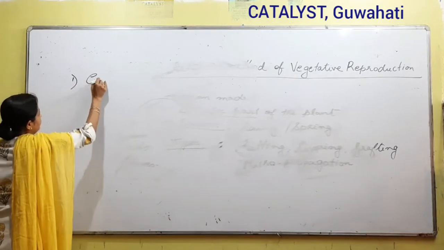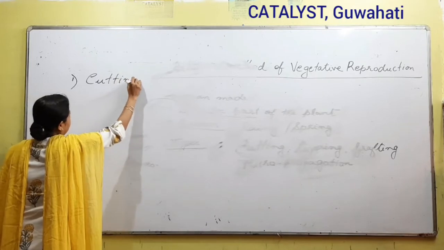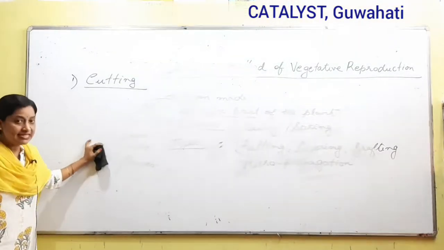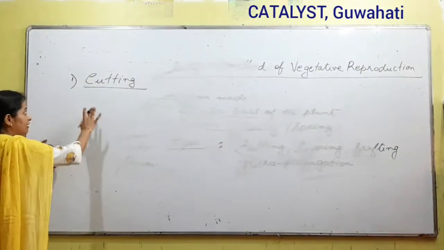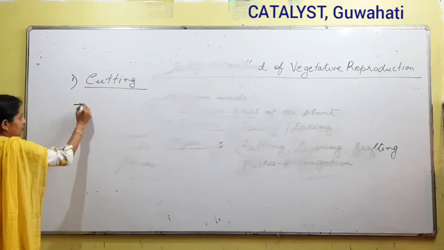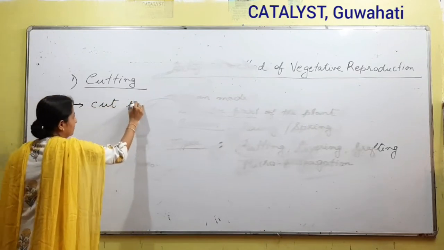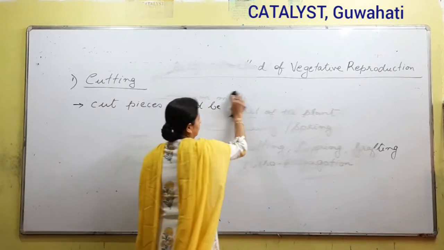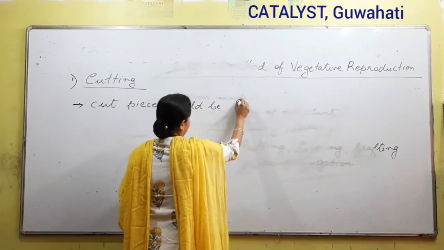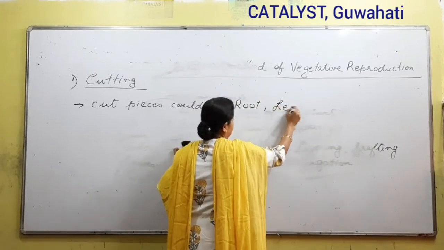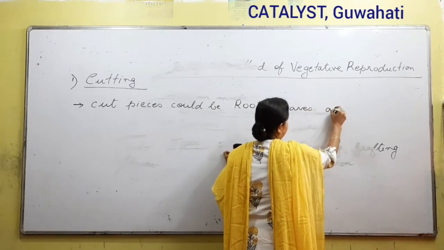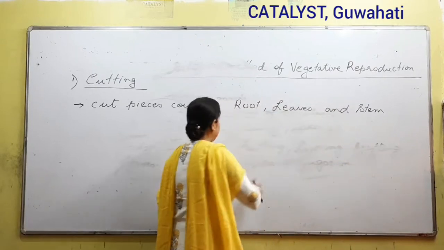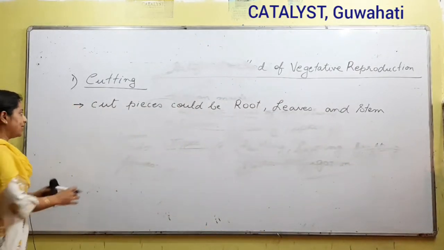The first method is cutting. Some part of the plant body is cut, and from those cut pieces a new plant is produced. When we are talking about cutting, the cut pieces could be root, leaves, and stems. So we can produce a plant from root cutting, leaf cutting, or stem cutting.